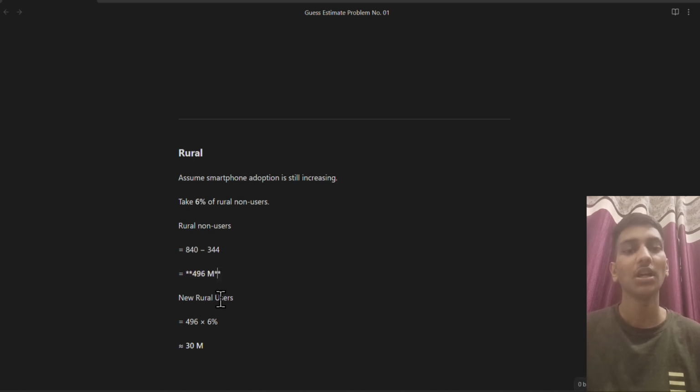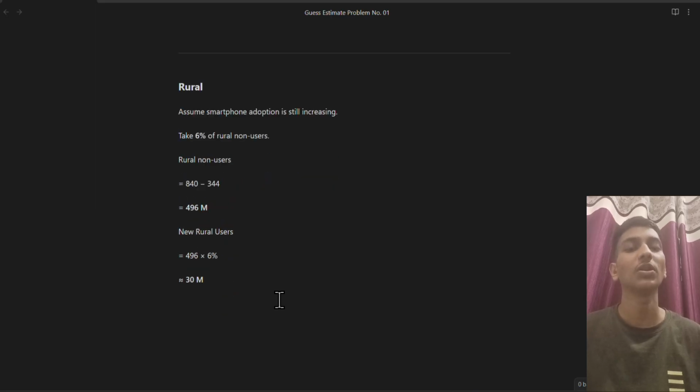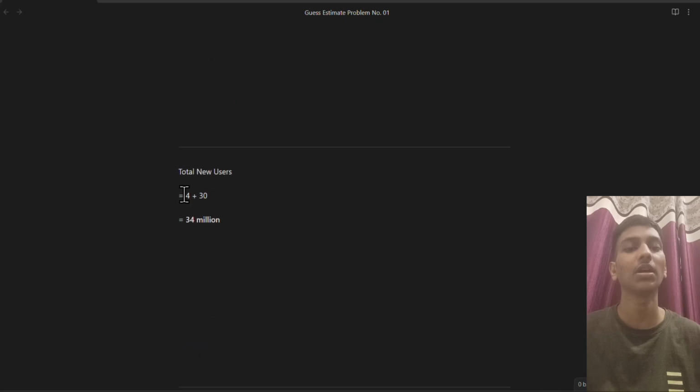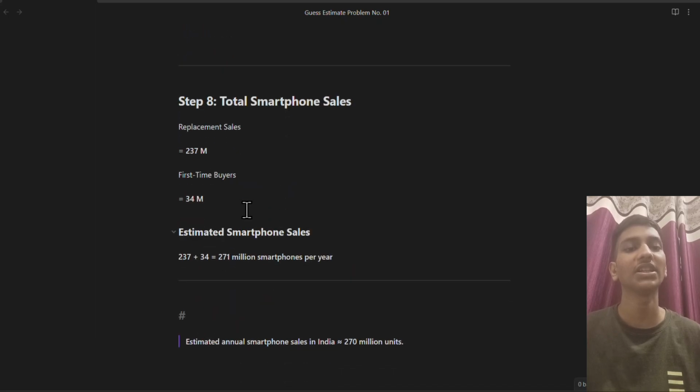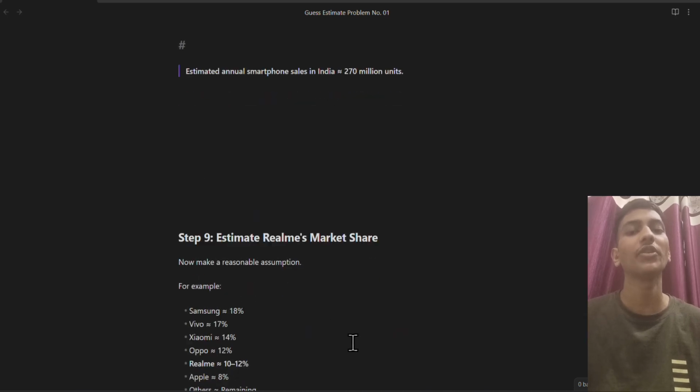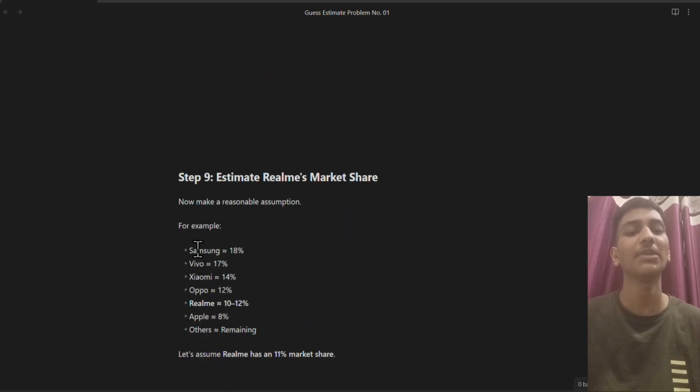That is the concept. After that, if we similarly calculate for the rural area, there are a total of 840 million people living in the rural area, out of which 345 million already have a smartphone. So if we calculate the remaining, there are a total of 496 million people who don't have any smartphones. If we calculate 6% of the rural non-users, they will buy a smartphone each year. So out of these, how many phones are from the Realme company?